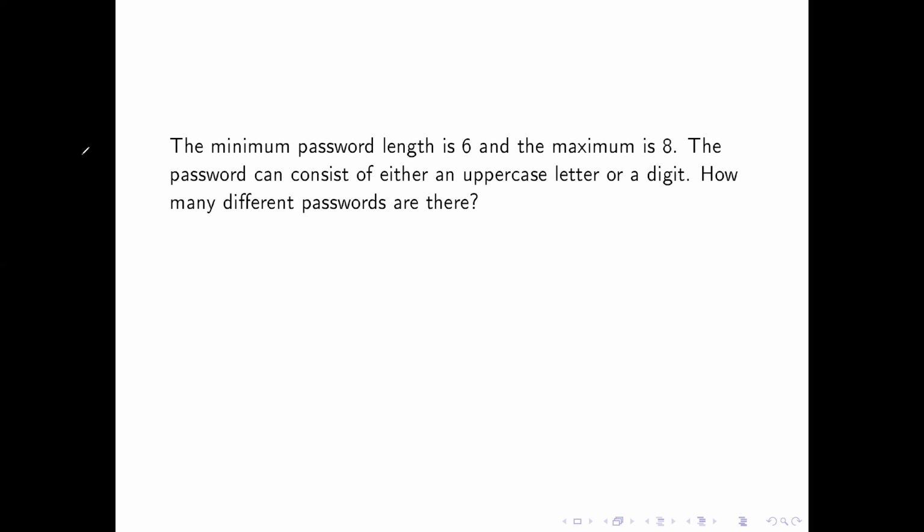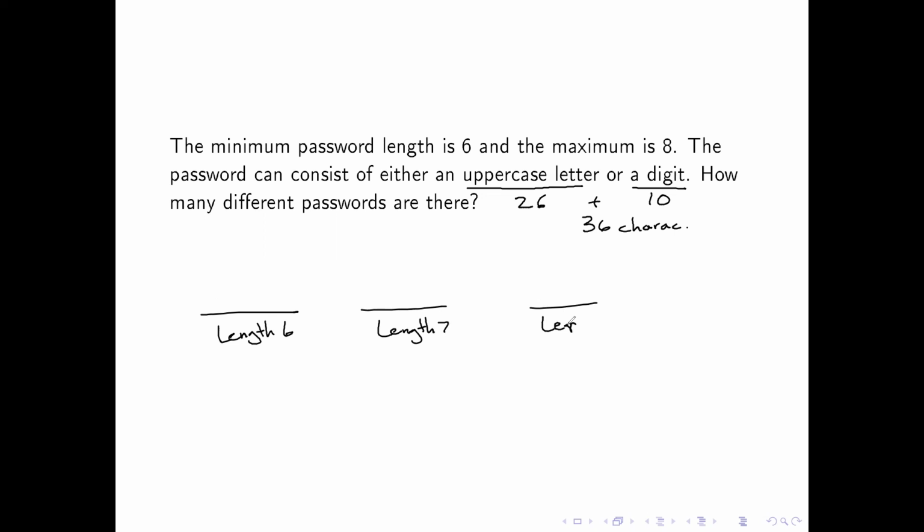All right, so let's talk first about what is our quote unquote alphabet. Our alphabet's going to have uppercase letters, of which there are 26, and it's going to take a digit 0 through 9, which is 10 of those. So we're going to have 36 characters that we're going to be picking from. So I'm going to have to deal with passwords of length 6, length 7, length 8.